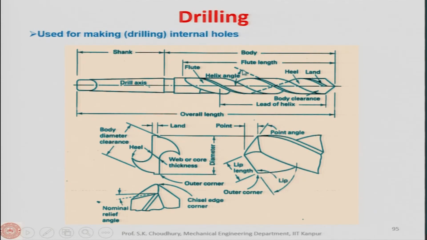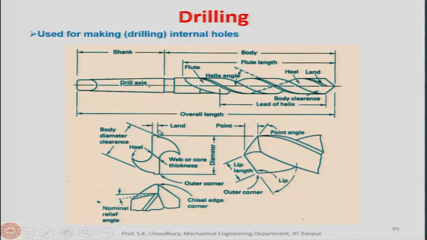There is a helix angle here. This angle with respect to the axis of the drill is called the helix angle. This is the body of the drill. Okay. This is the lead of helix, and this is the body clearance. Body clearance is that when the diameter is different from here to here, all right, a little bit, so that the drill can be guided and drill can be penetrated easily to the workpiece.